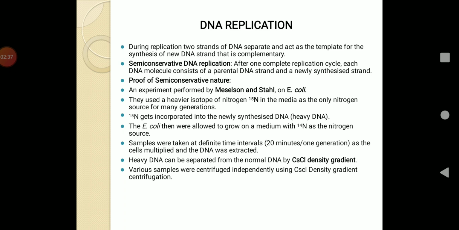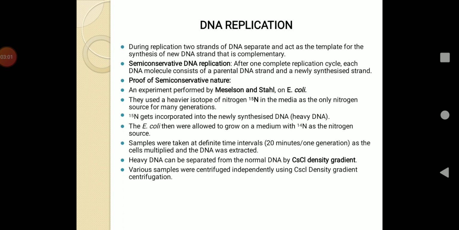I am repeating it: equilibrium density gradient centrifugation technique. In this method, they cultured the bacteria E. coli in a light nitrogen medium and obtained different bands in the density gradient using cesium chloride.